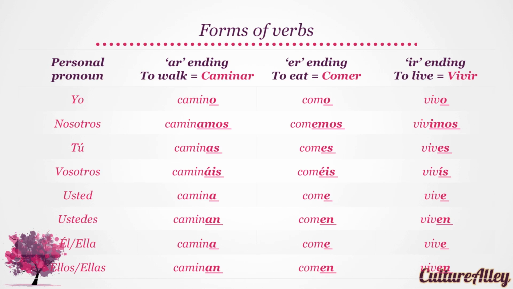Finally, let's look at the forms of to live or vivir, which ends in IR. Yo vivo, nosotros vivimos, tú vives, vosotros vivís, usted vive, ustedes viven, él or ella vive, ellos or ellas viven.